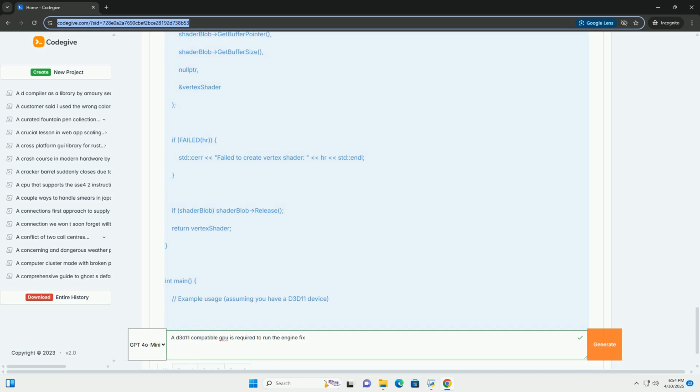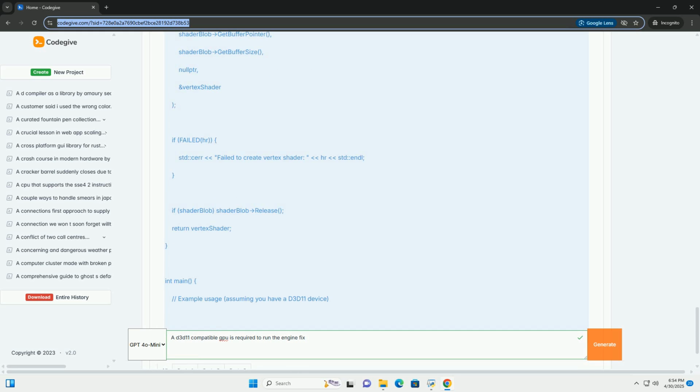Shader manipulation. Many engine fixes involve modifying or injecting shaders to improve graphics quality, fix lighting problems, or implement new visual features. If the GPU's D3D11 support is incomplete, these shader modifications could fail to compile or execute correctly, resulting in visual artifacts or instability.